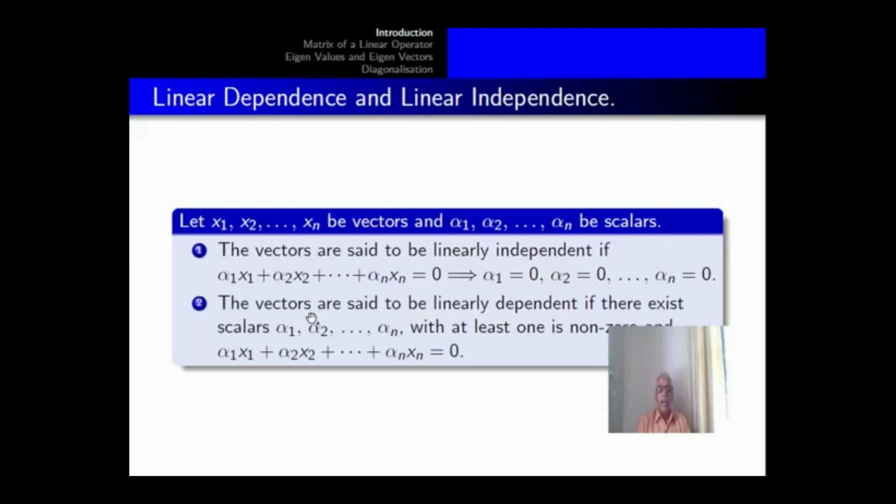The vectors are said to be linearly dependent if there exist scalars alpha 1 etc. alpha n with at least one non-zero and the linear combination alpha 1 x1 plus alpha 2 x2 plus etc. plus alpha n xn equal to 0. That is, if there is a linear combination equal to 0 in which at least one of the coefficients is different from 0, then the vectors are linearly dependent.